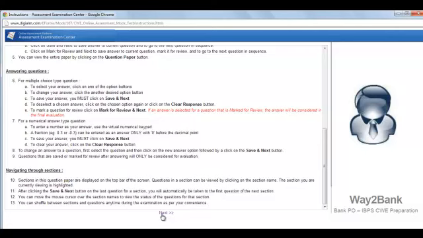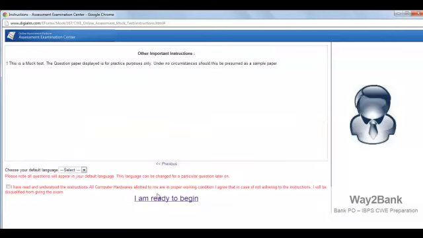Now I click on next. This is the screen that you are going to get. On this page, one of the important things is that you have to select the default language of the paper. By default language, they mean the language in which your whole paper is going to come. They are giving two possible languages to write this paper: English or Hindi. Let's say we select English as the language, right? Because the mode of communication I'm using in this video is English, I would prefer to stick to English.